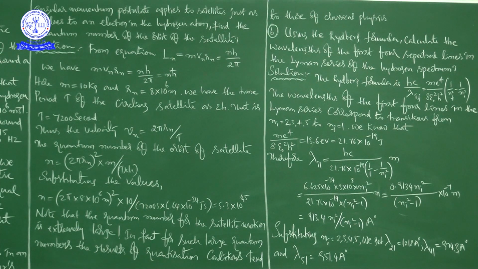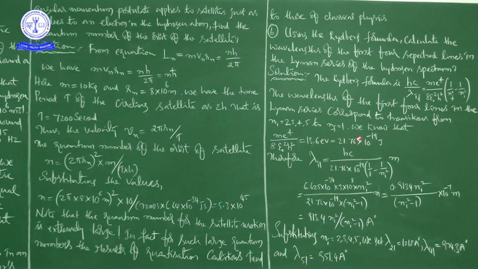So this is the Rydberg formula. The wavelengths of the first 4 lines in the Lyman series correspond to transitions from ni is equal to 2, 3, 4, 5 to nf is equal to 1. Because the question is regarding the Lyman series, we take these transitions.